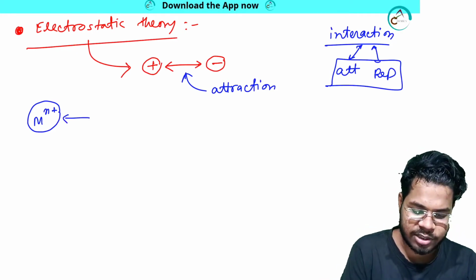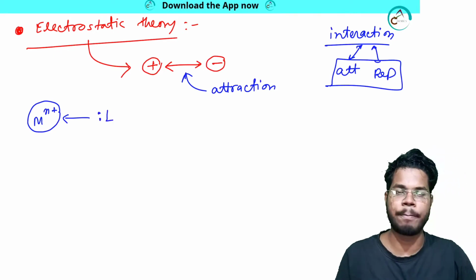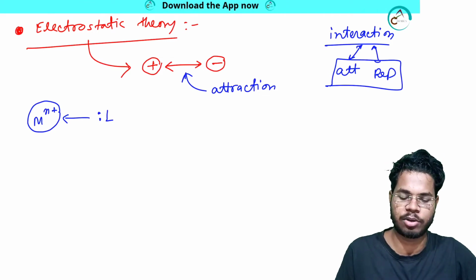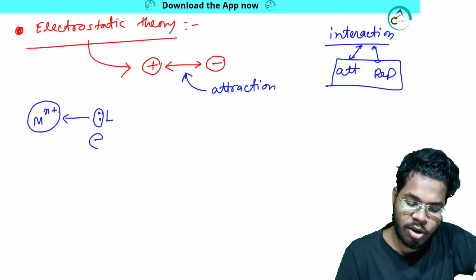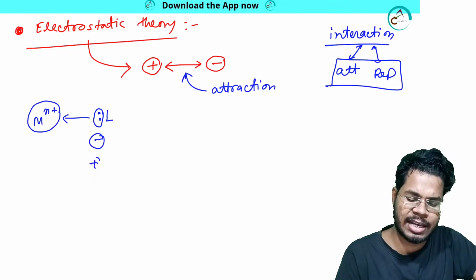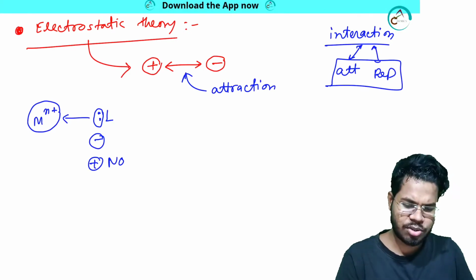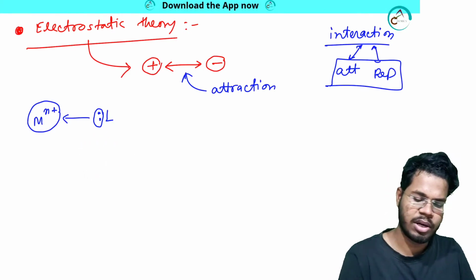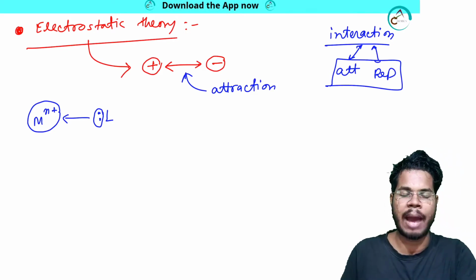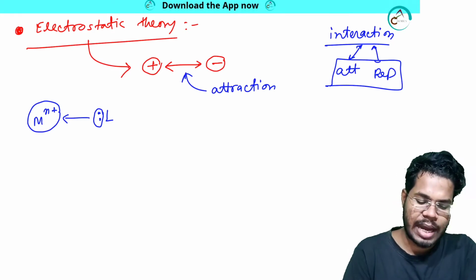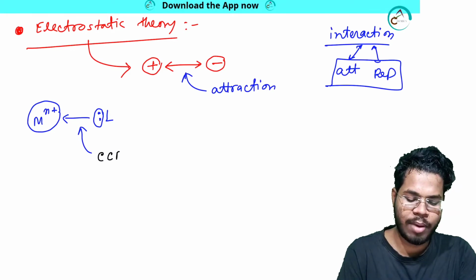So it will attract electrons from a ligand. The ligand can be neutral, as I told you, but it should have some lone pair, some electron pair to donate. The ligand can be neutral, or negatively charged, or sometimes positively charged. That is very rare, but we know NO+, where the ligand is positively charged. We don't need to do anything with this. So the ligand will have the electron pair to donate, and the ligand will donate the electron pair because a metal is an electropositive system. That's how a bond is forming, and the name of the bond is coordinate covalent bond.